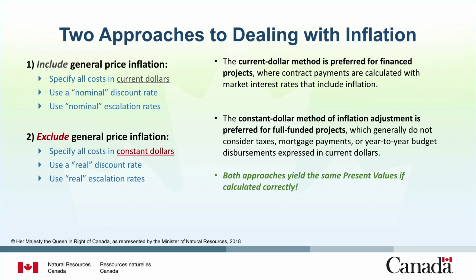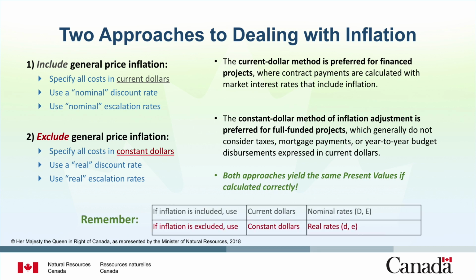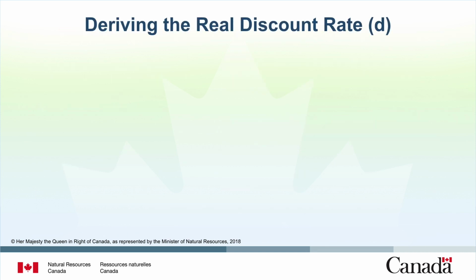The current dollar method is preferred for finance projects, where contract payments are calculated with market interest rates that include inflation. Mathematically, both approaches lead to the same present value. Both constant and current dollar analysis will yield exactly the same present value result and thus support the same conclusions. Let's discuss how to derive the real discount rate.